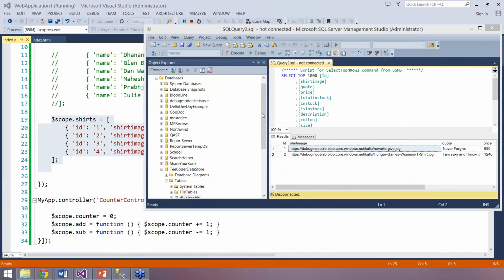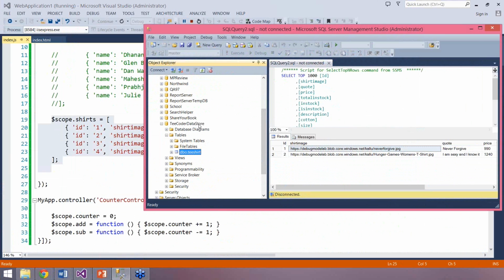Okay, and inside the SQL Server, I have a database called tcoder data store, which you can see here, and that database has a table called t-shirt, and we are going to fetch data from this database and work in our Angular app. So we have this database here.